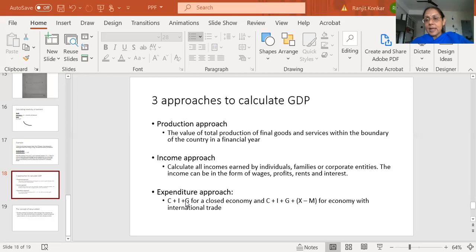If X minus M is negative, like it is for India, then some of my national income is actually flowing out somewhere else, decreasing the money that is available for our own consumption and pleasure. It is going out because we are not able to keep all our income within ourselves.